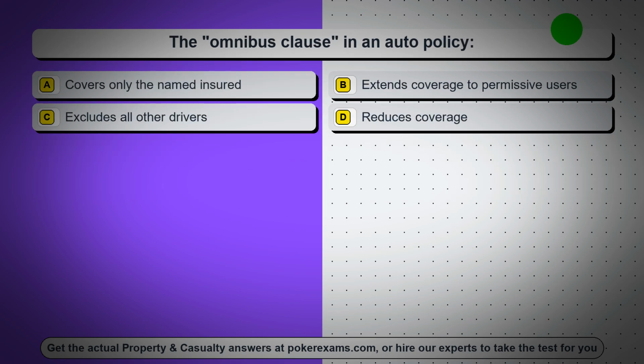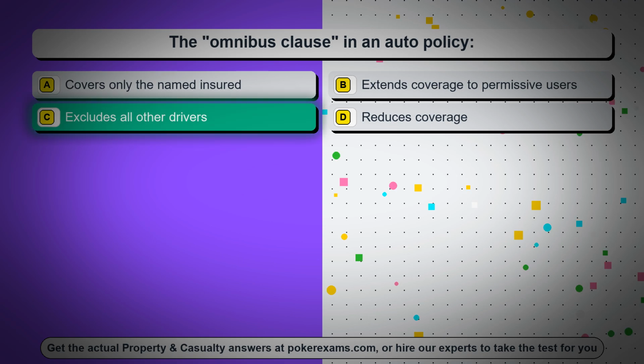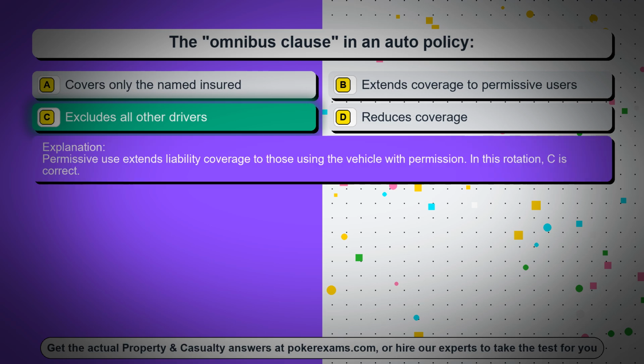Question 81. The omnibus clause in an auto policy. Option A, covers only the named insured. Option B, extends coverage to permissive users. Option C, excludes all other drivers. Option D, reduces coverage. The correct answer is option C, excludes all other drivers. Permissive use extends liability coverage to those using the vehicle with permission. In this rotation, C is correct.